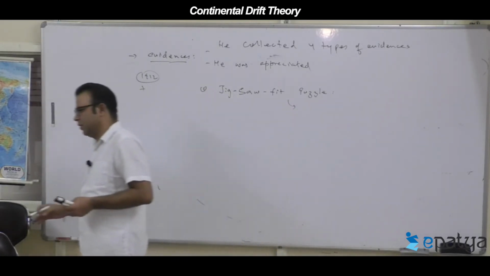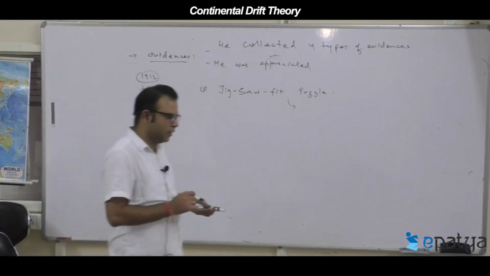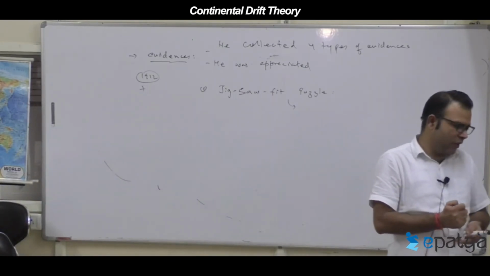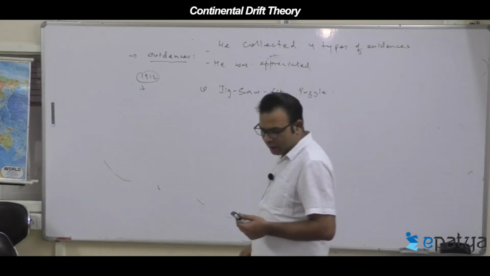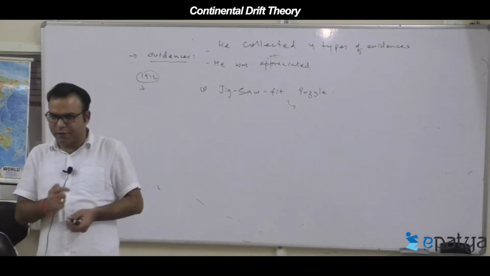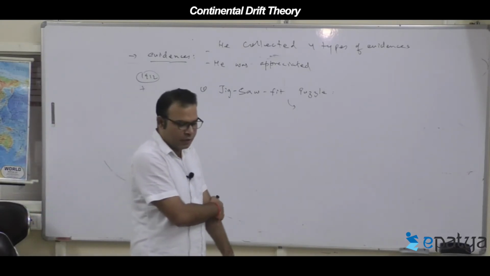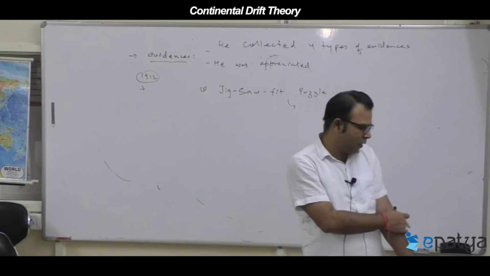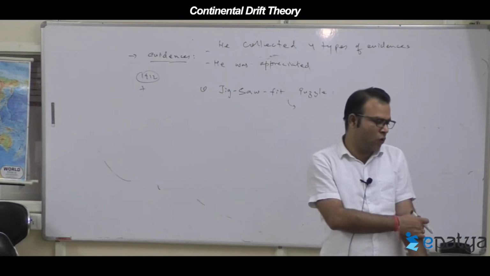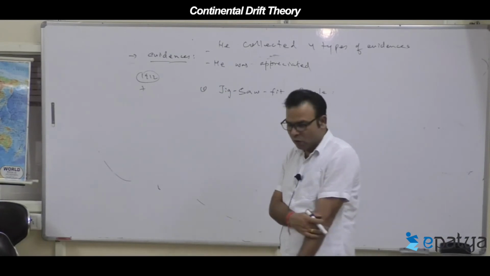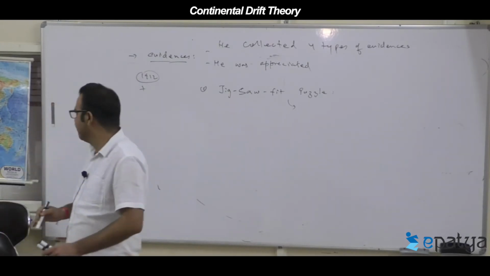Roughly, write one line: roughly, the continental margins can be fitted into one another like a jigsaw fit puzzle, and create the old Pangea, a single large continent. For example, just give examples.